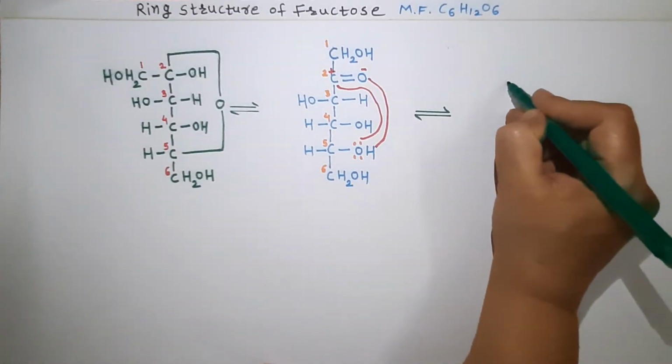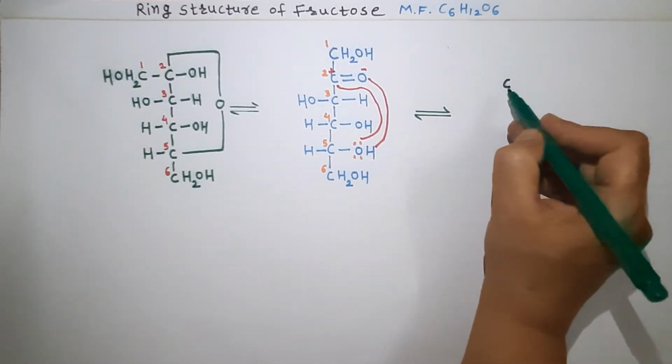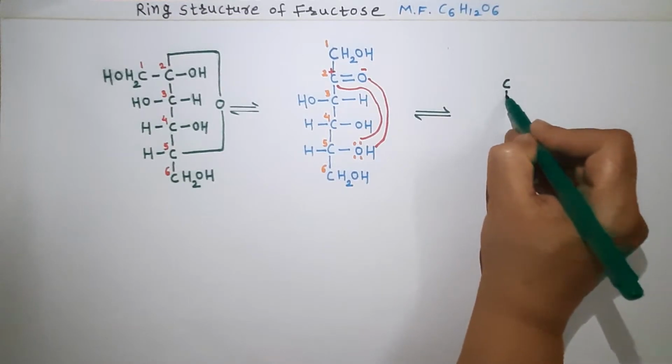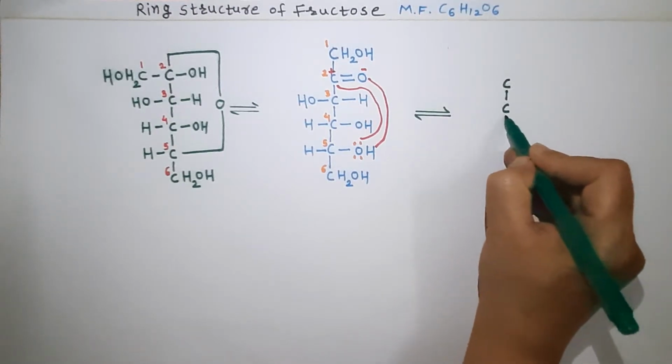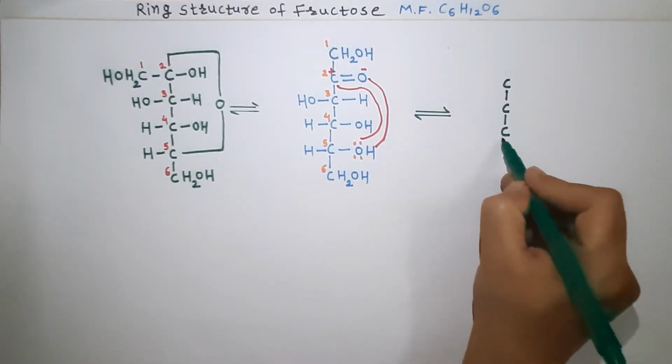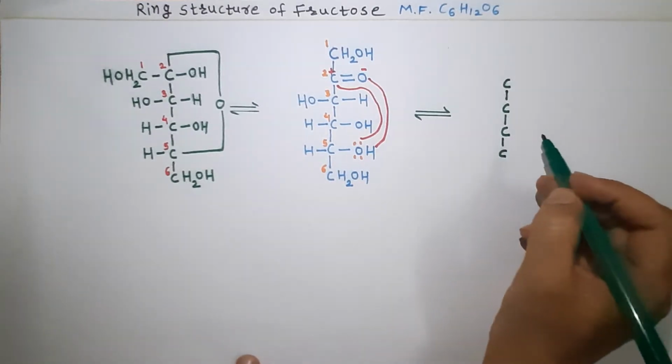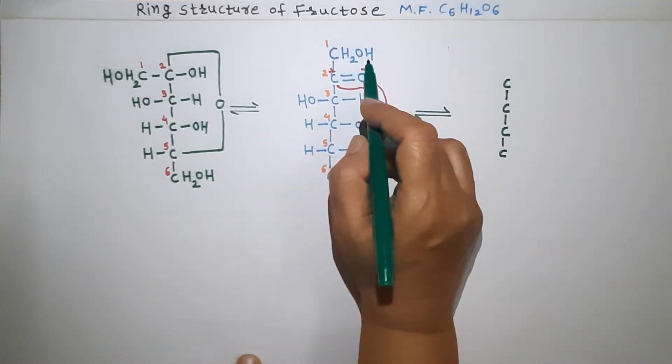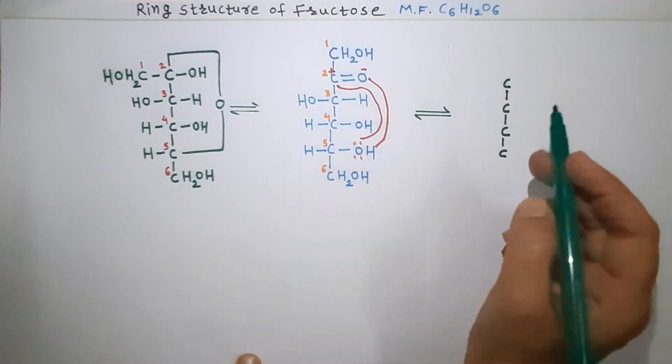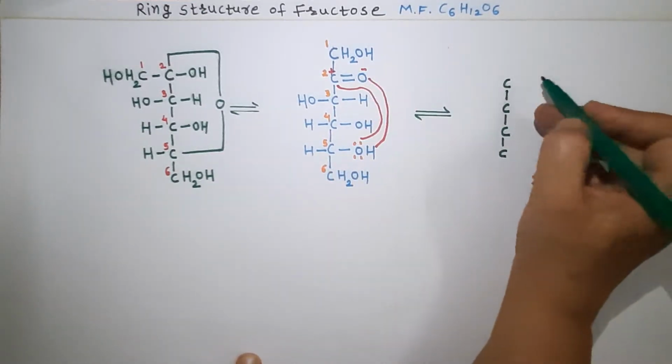These two cyclic structures are in equilibrium with the fructose molecule. Now see, I draw the structure. This is the ketonic carbon atom, and the carbon numbers 1, 2, 3, 4. Carbon number 1 is CH2OH. I write the CH2OH carbon atom here.